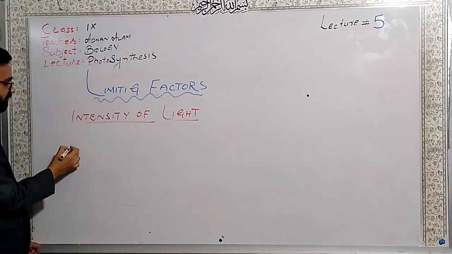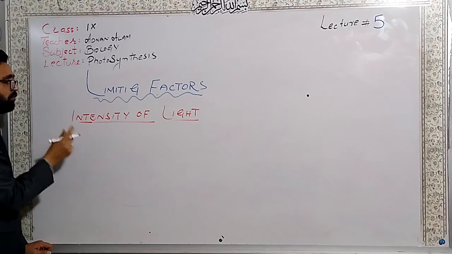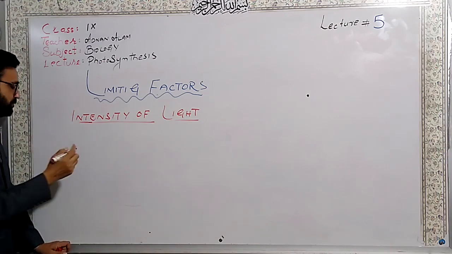The intensity of light has a direct relationship, it is directly proportional to the rate of photosynthesis.